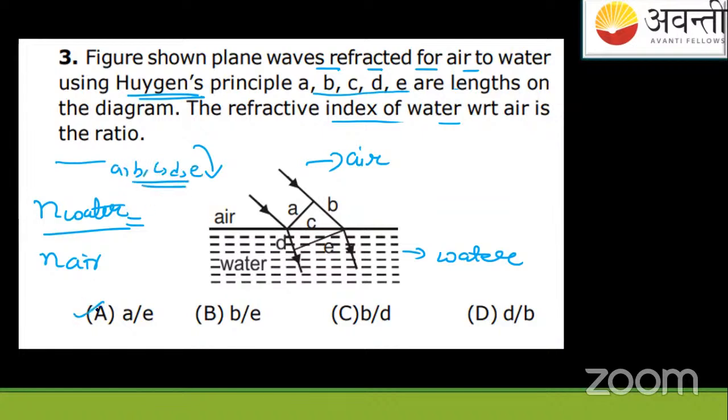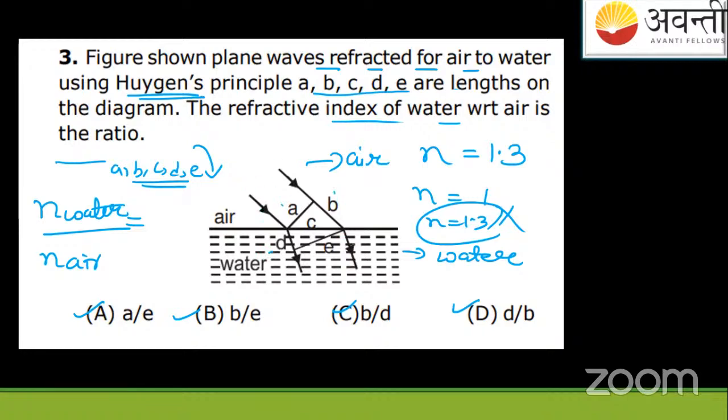Will it be A upon E? Will it be B upon E? Will it be B upon D? Or will it be small d upon small b? All letters are small. Remember, we already know that the refractive index of water is 1.3 and for air it is 1. So by numerical value it comes out to be 1.3, but this is not our answer. We have to answer in terms of the lengths A, B, C, D.